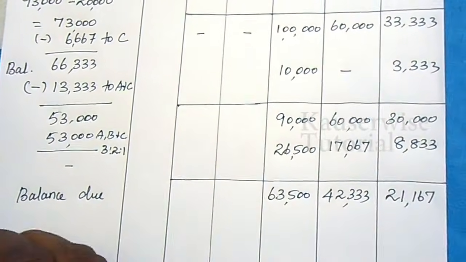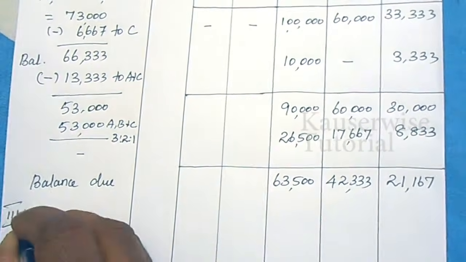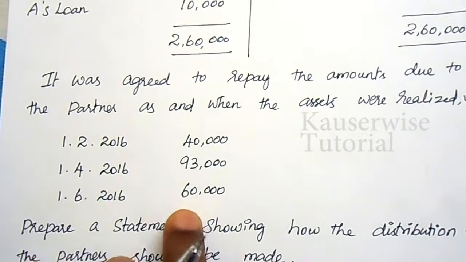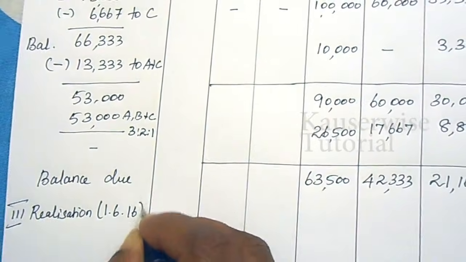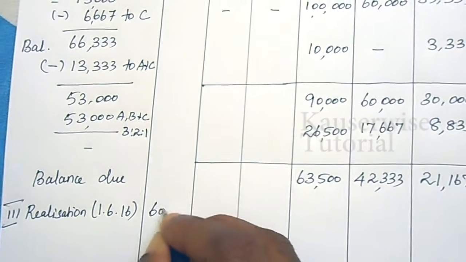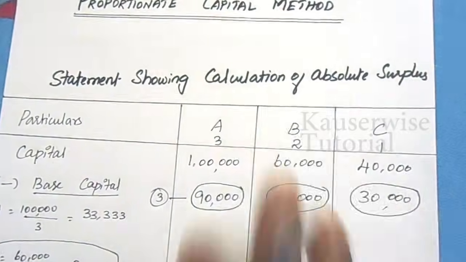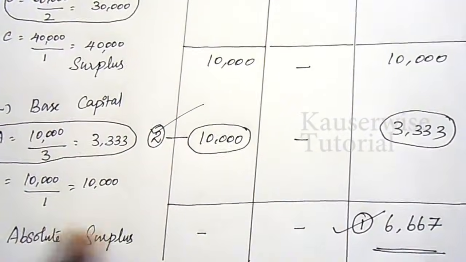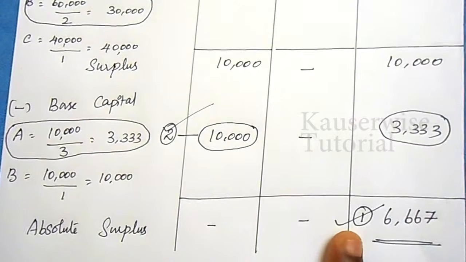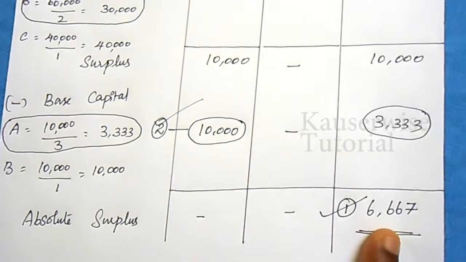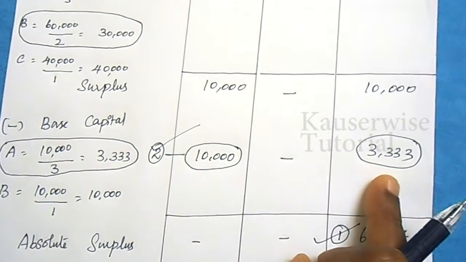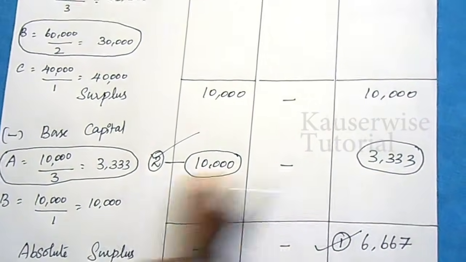Now go for the third realization. Third realization on 1st June 2016, 60,000. Look at the absolute surplus. We have settled the entire amount according to this calculation. This is the first step. We have paid this amount to C. Second step is 10,000 to A and 3,333 to C. This amount also we have paid.